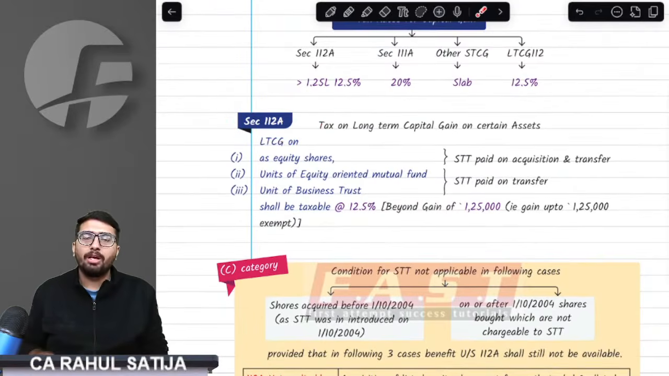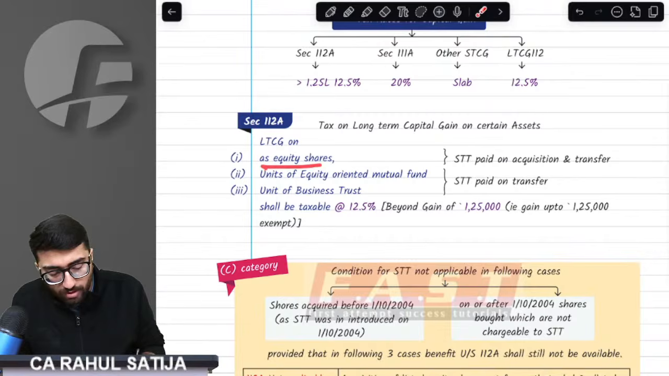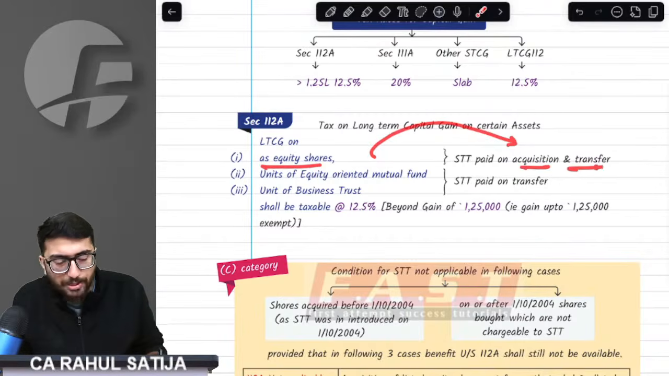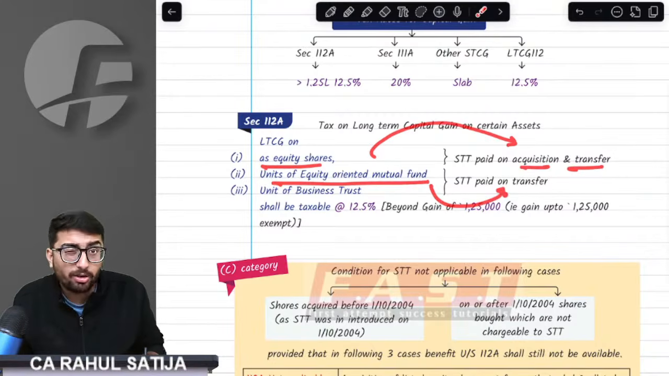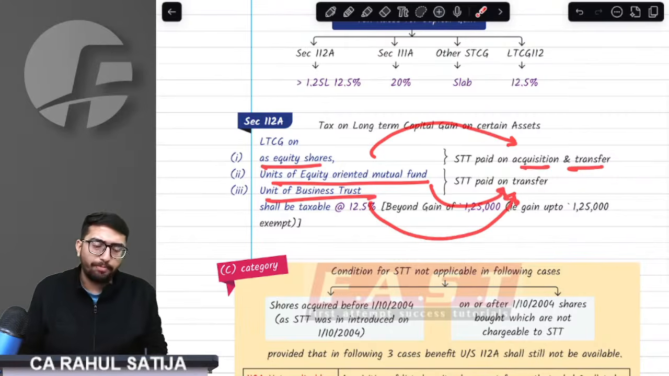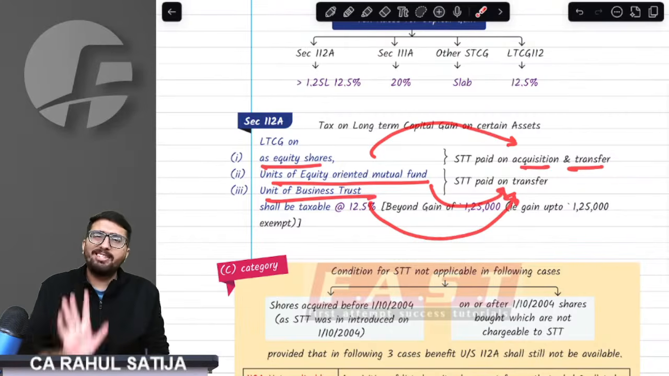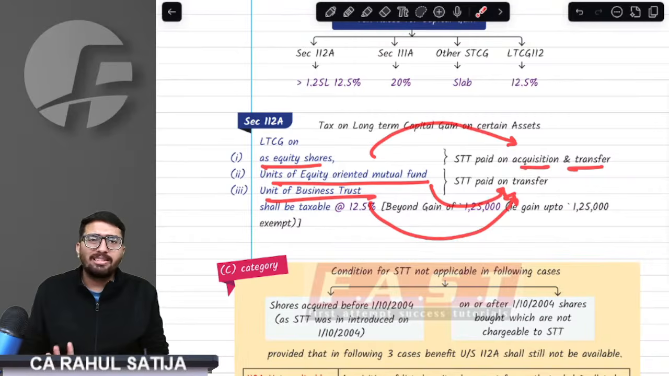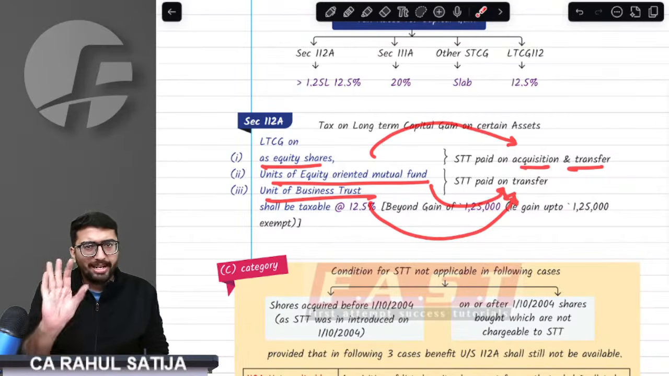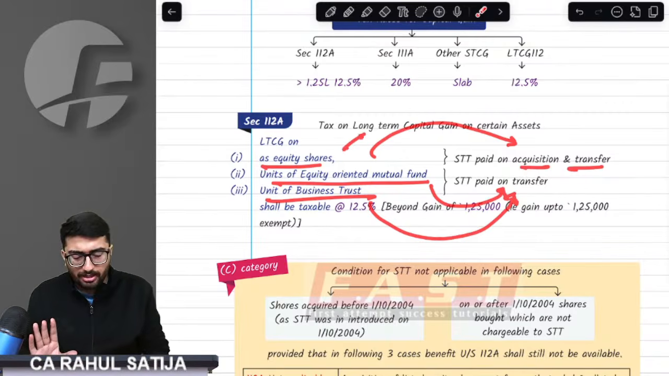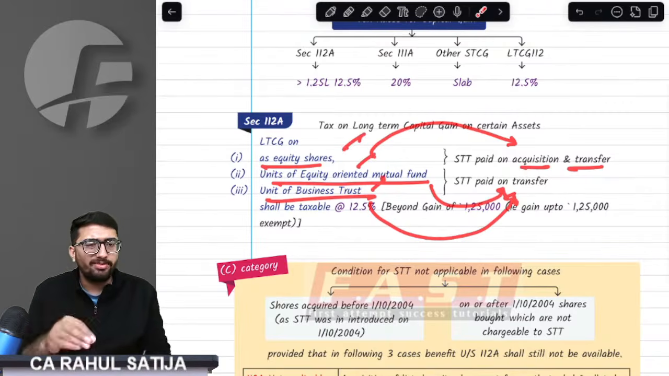Section 112A. What section 112A says: if you have any equity shares on which STT has been paid at the time of acquisition or transfer, if you have any equity oriented mutual fund on which you have STT paid on the account of transfer, or if you have any business trust on which STT has been paid on the transfer time, that means more or less they are listed ones. But this STT has to be taken care of duly. In layman terms, we can say these are listed equity shares, listed equity oriented mutual fund, listed unit of business trust.